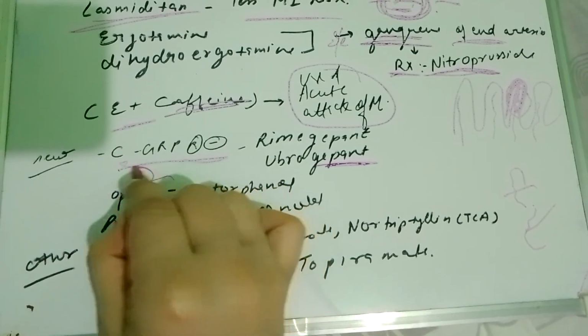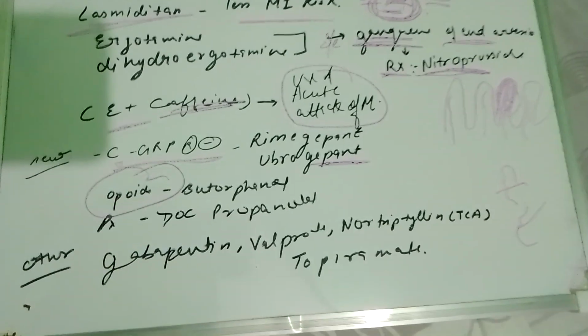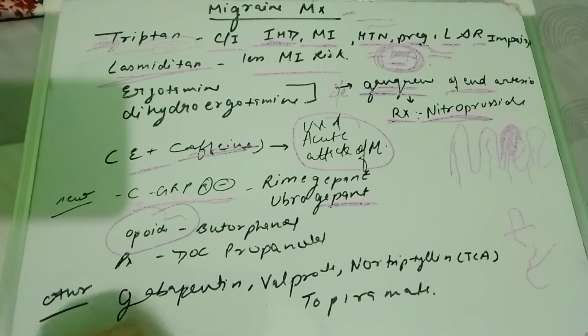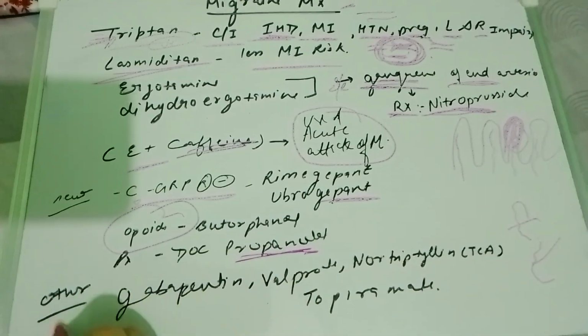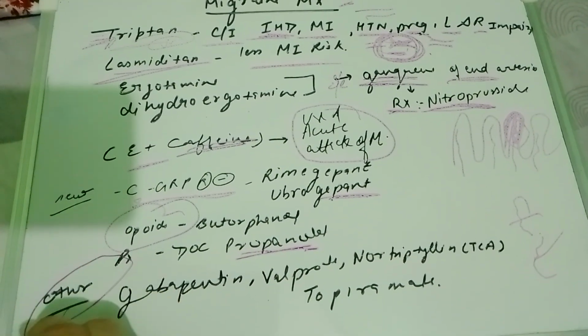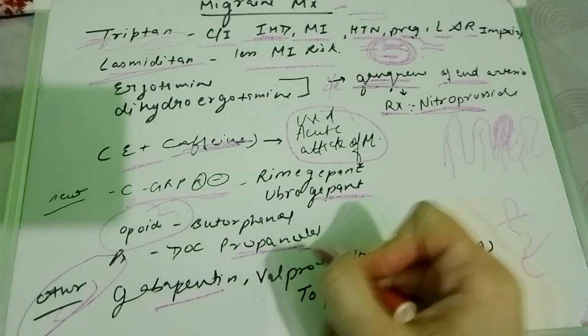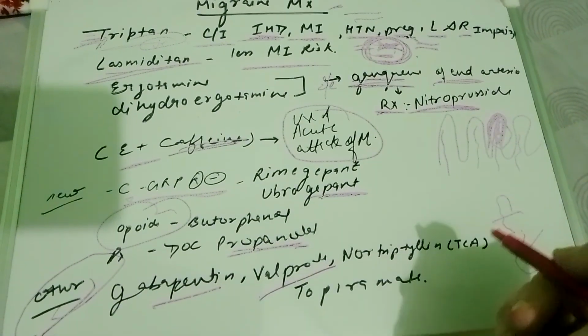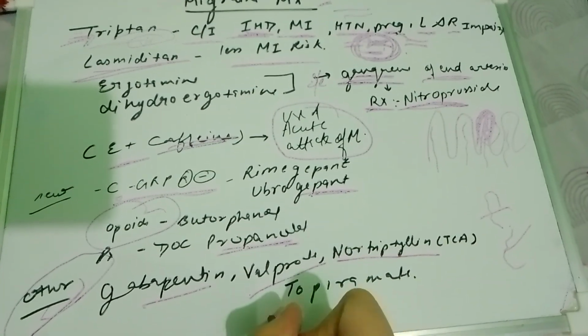We can also give opioids for migraine, for example butorphanol. I have already told that for migraine prophylaxis the drug of choice is propranolol. Other drugs used in migraine management are gabapentin, valproate, nortriptyline, and topiramate.